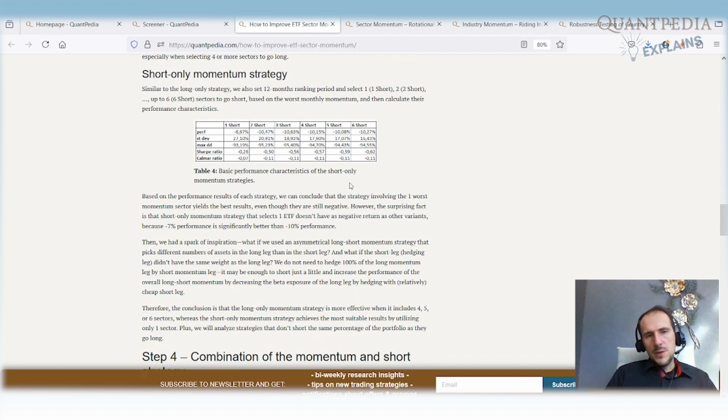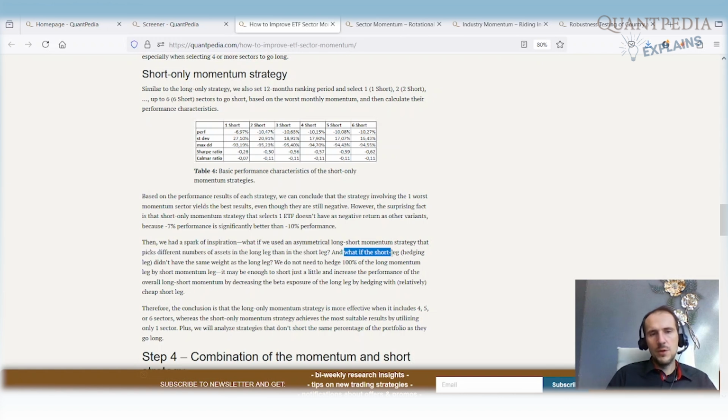What is interesting on this table is that if we select only one ETF for short, we have -7% performance. I mean, it's a lot. -7% is not very good performance, but it's significantly better than -10%. And in that moment, we had the spark of inspiration. So what if we use an asymmetrical long-short momentum strategy, which picks different numbers of assets in the long leg and different number in the short leg?